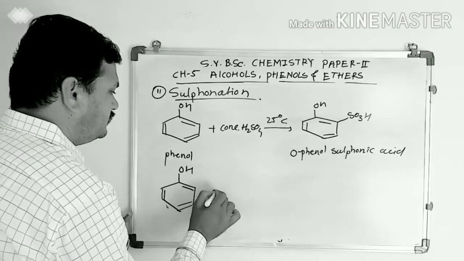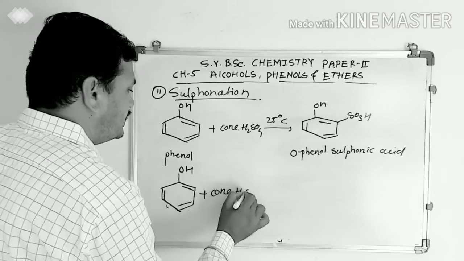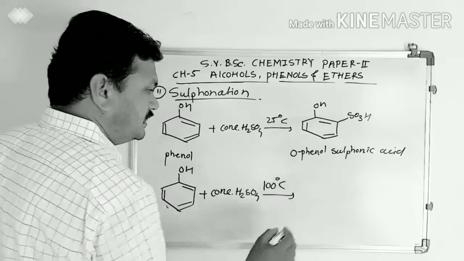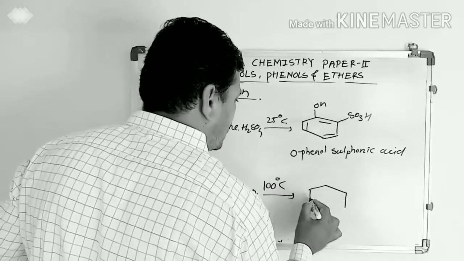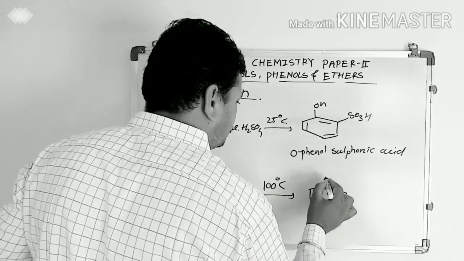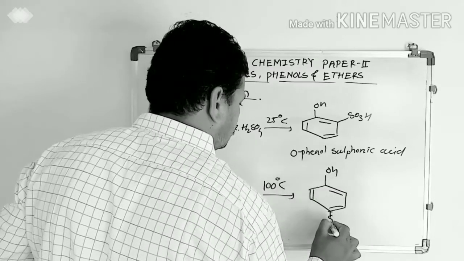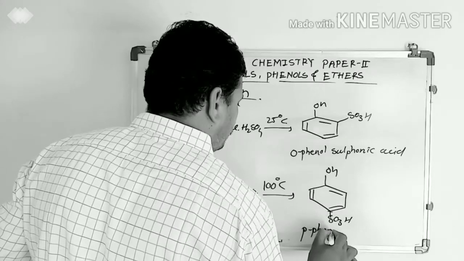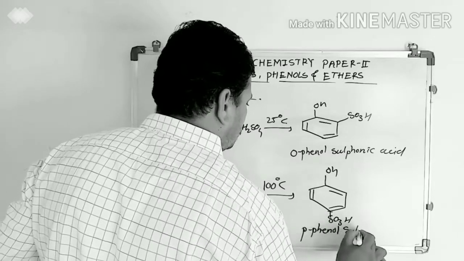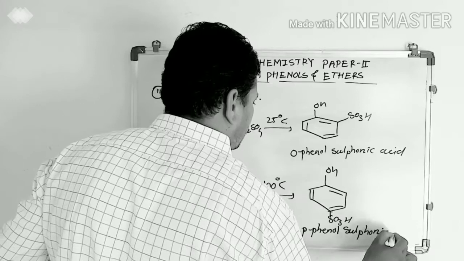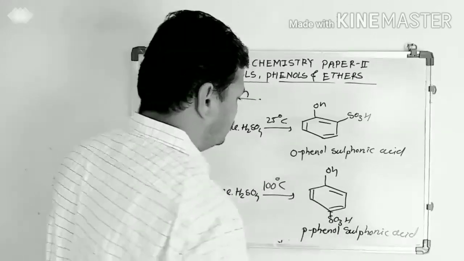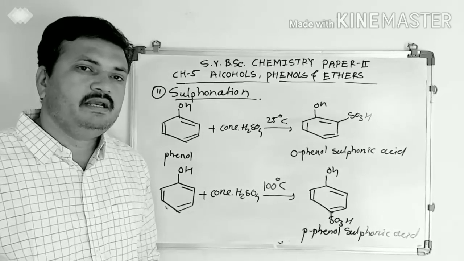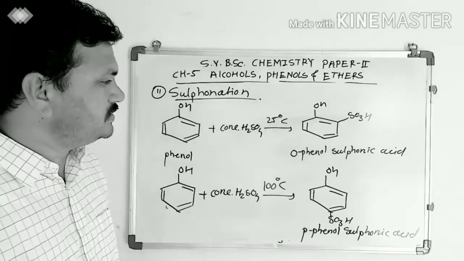Phenol on reaction with concentrated H2SO4 at 100 degrees Celsius, the product is the para product, paraphenol sulfonic acid. These are the sulfonation products.